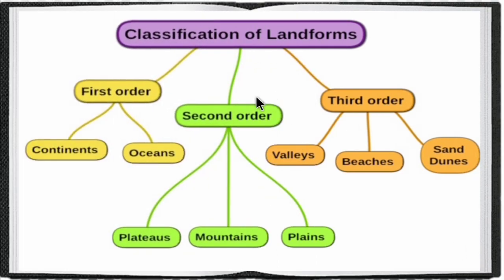Then let's move on to classification of landforms. Landforms are classified into three orders: first order, second order and third order. Under first order, continents and oceans. Under second order, plateaus, mountains and plains. Then under third order, valleys, beaches and sand dunes.